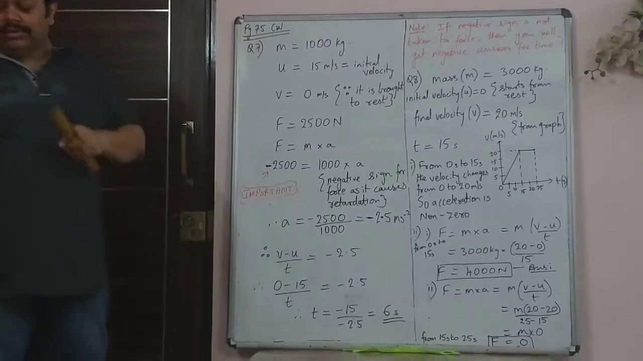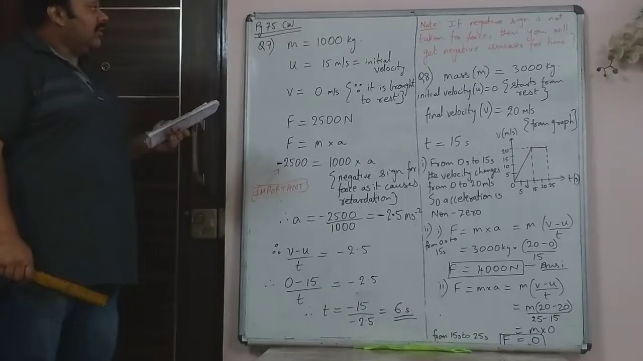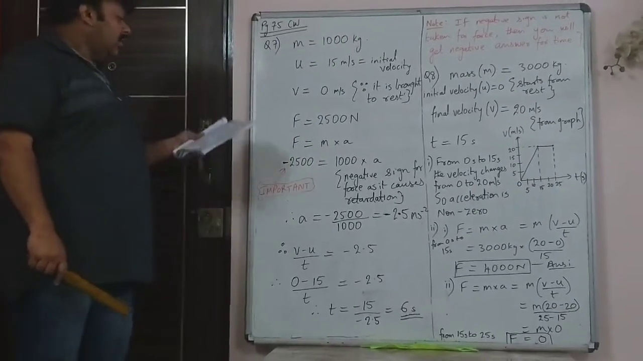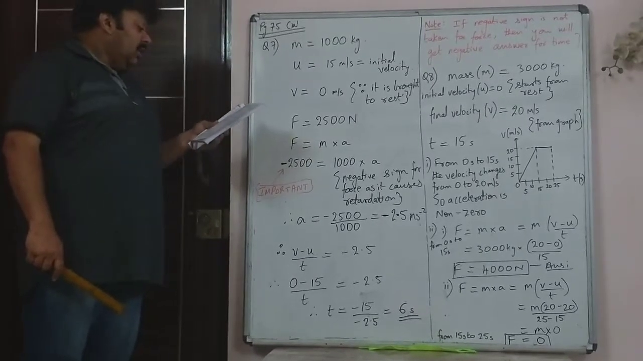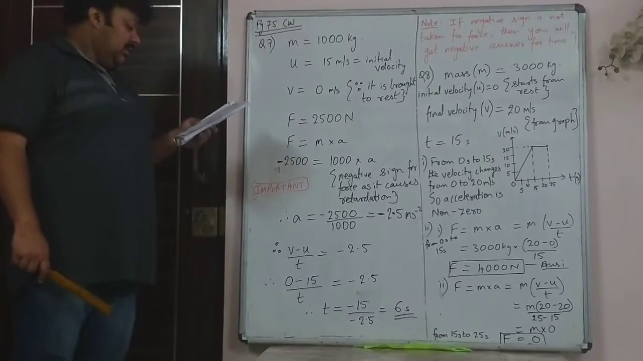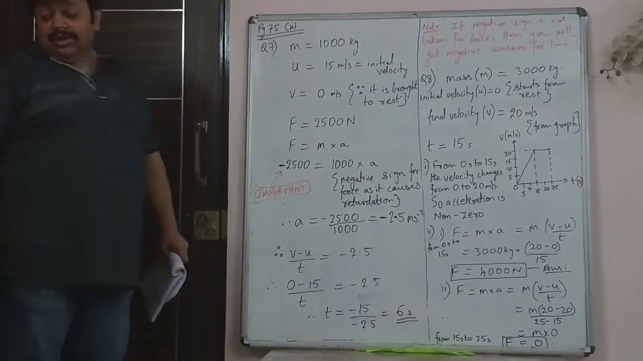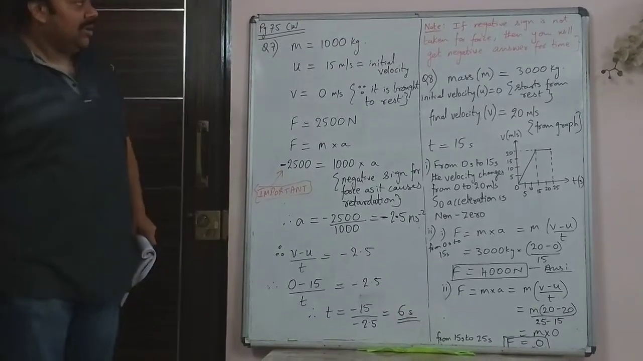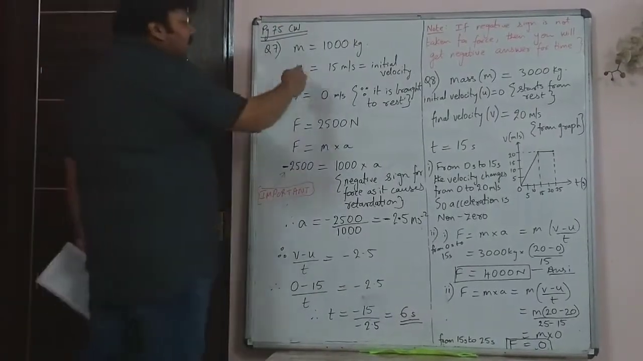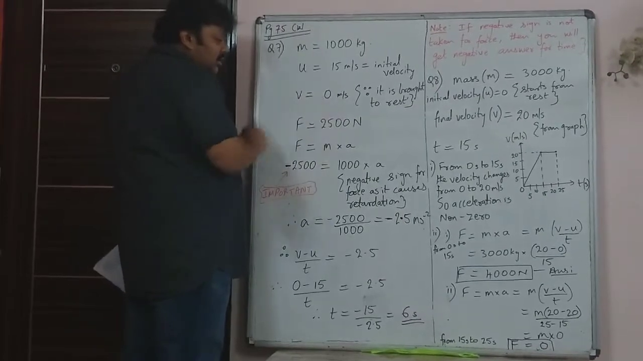In question 7, you are given that a car of mass 1000 kg is moving with a speed of 15 meter per second and is brought to rest by a constant force of 2500 Newton. Find the change in momentum of the car produced by this force. So we have to find not just the force but the change in momentum also. First you are given mass, initial velocity is 15 and final velocity is 0.